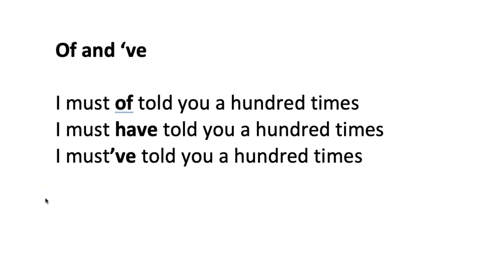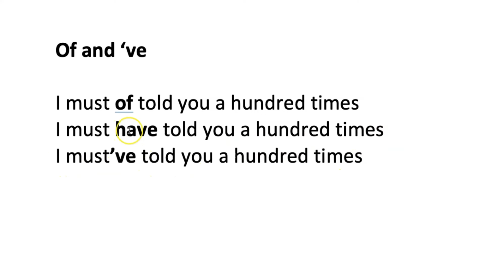Now, a particularly damaging mistake is to confuse the spelling of "of" with the grammatical substitute apostrophe VE. We might say, "I must of told you 100 times," but what we mean is, "I must have told you 100 times," and so we must spell it like this. I must have told you 100 times.